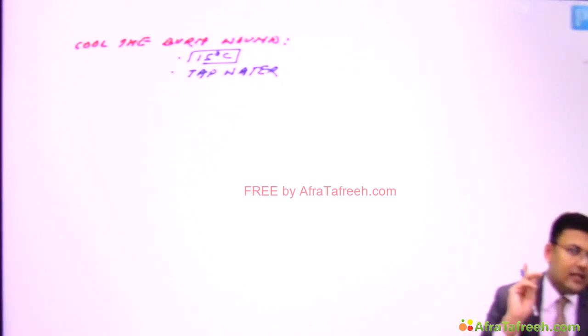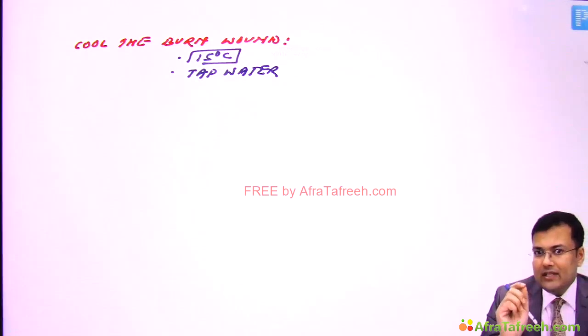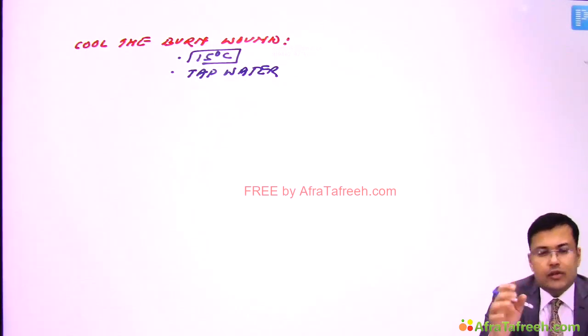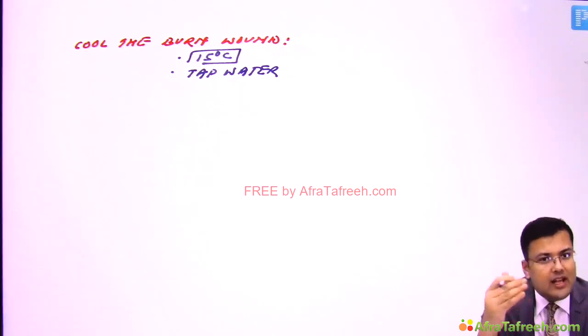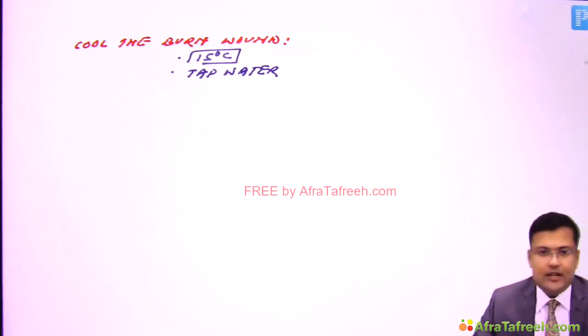Important point. What is the best temperature of water used for cooling? The best temperature is 15 degrees centigrade. We can use tap water also. We can use tap water. But you should not use chilled water, cold water or ice, because we discussed that in cutaneous injury there was a zone of stasis in which there is decreased perfusion. So if you use chilled water, cold water, ice, there is vasoconstriction and it will increase the extent of damage.